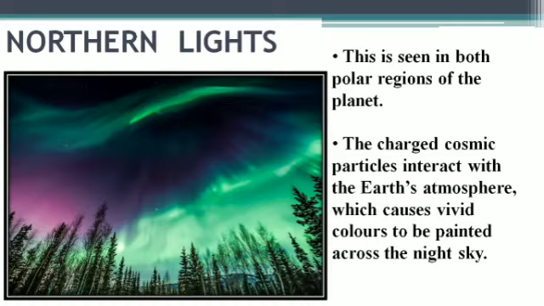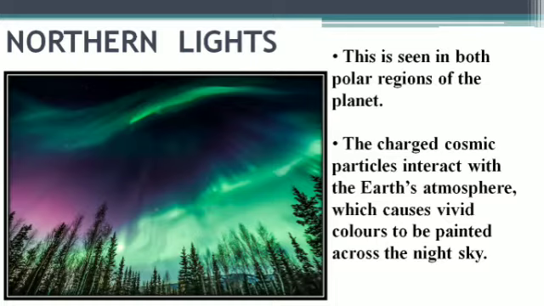There are scientific reasons behind this, and although it is very rare to see, it is still visible in the polar areas. On the north side, it is known as the Northern Lights, and it is also known as Aurora. And on the southern side, it is known as the Southern Lights. Charged cosmic particles interact with Earth's atmosphere, which causes vivid colors to be painted across the night sky.